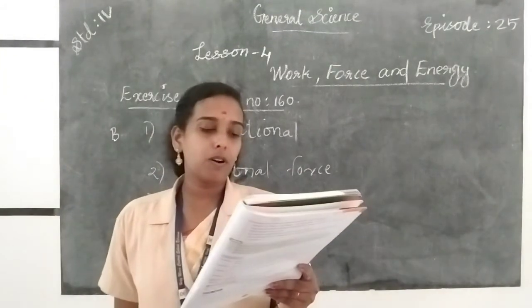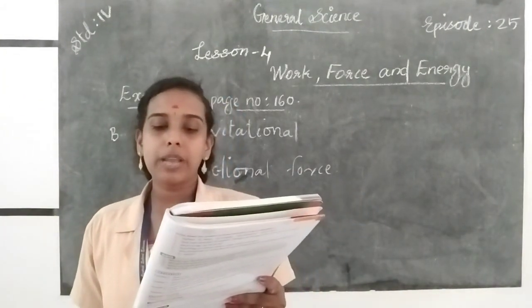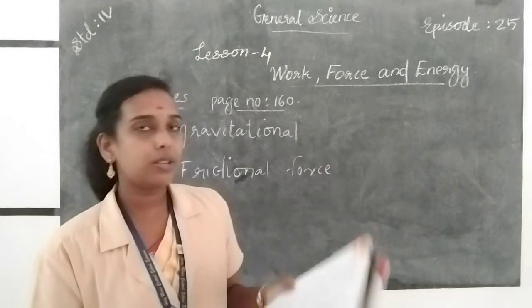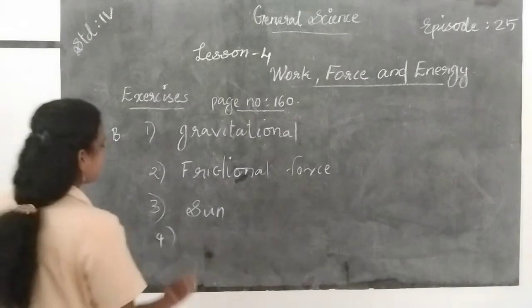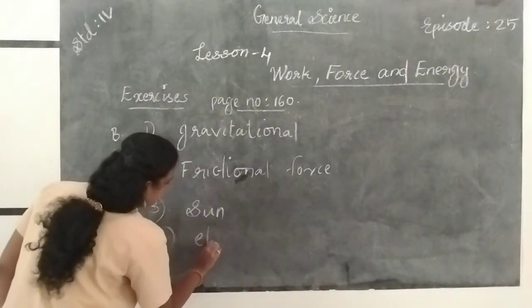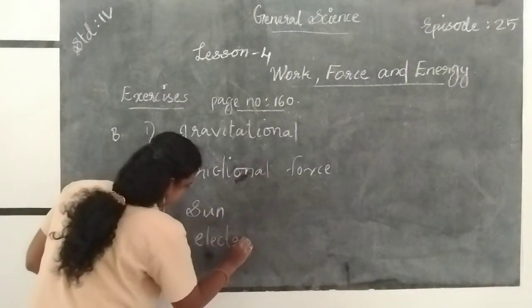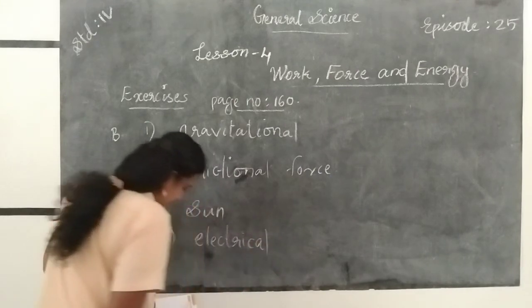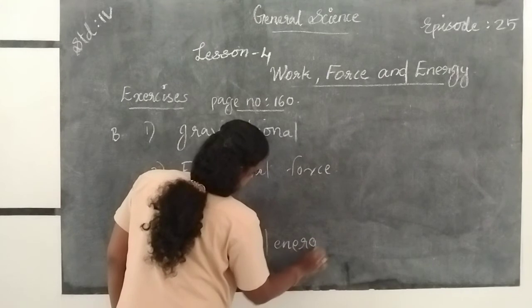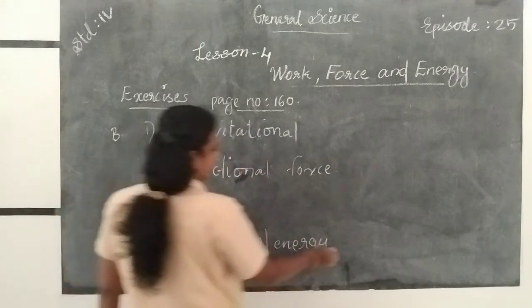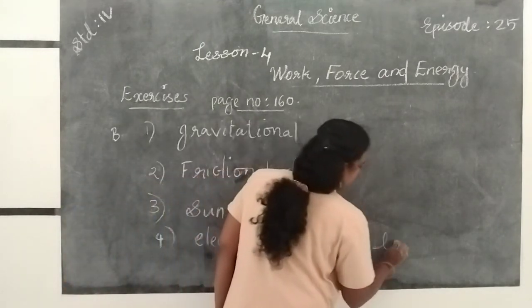Then question number 4, when you light an electric bulb, dash energy is converted into dash energy. When we light an electric bulb, electrical energy is converted into light energy.